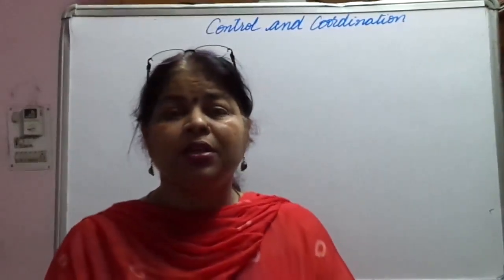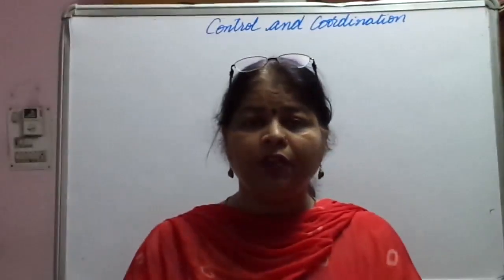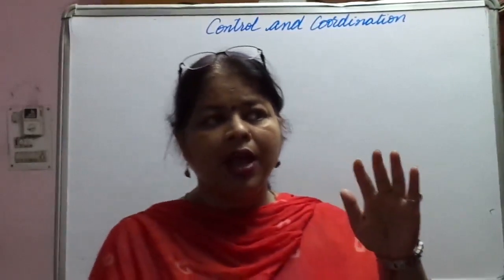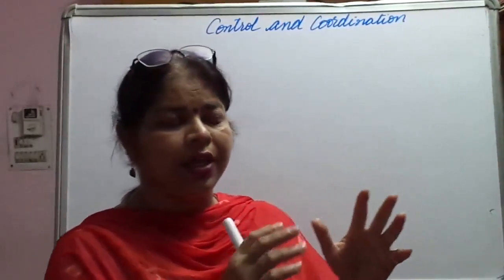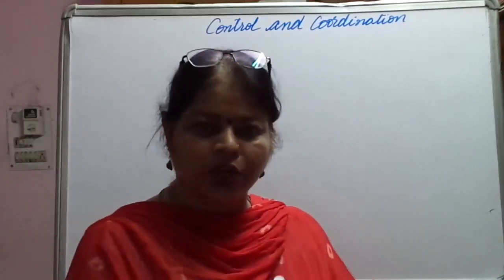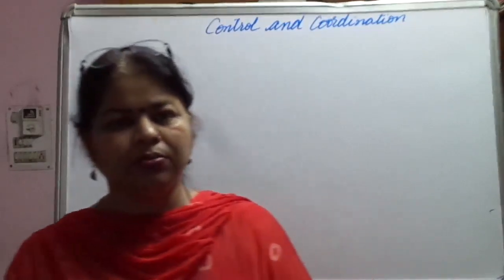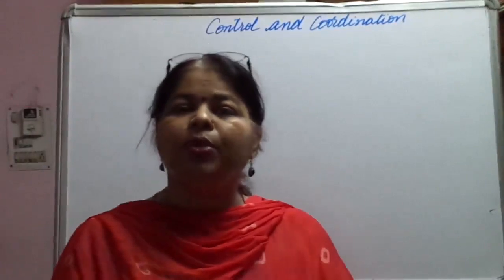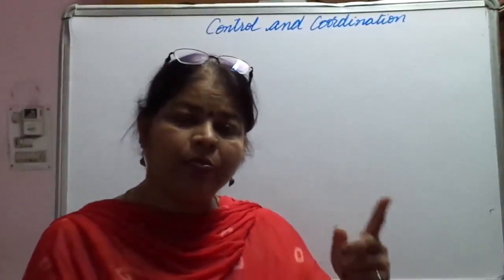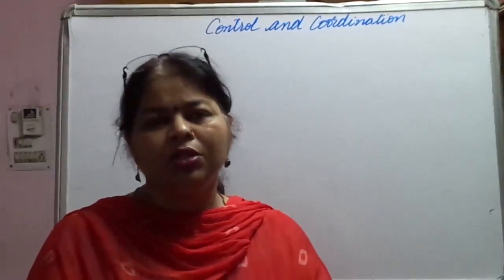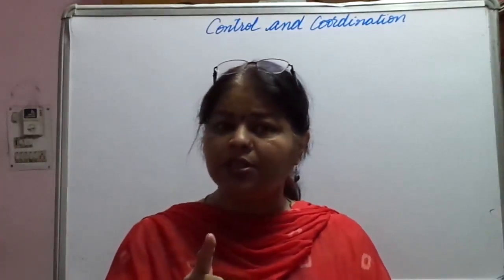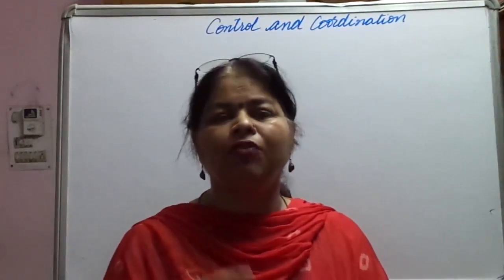If I talk about plants and animals separately, then you will find that if we have some sort of reflex action, if suddenly a change takes place in our surroundings, we are going to react accordingly. Do you think that plants will do the same? No, they will not. Why? Because of the presence of the nervous system in us, in animals, while in plants it is not there. So the response will differ accordingly. Fine. So plants do not have the nervous system, but they show change because of the presence of hormones.